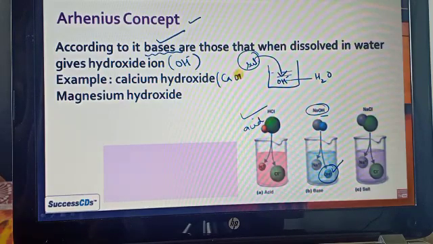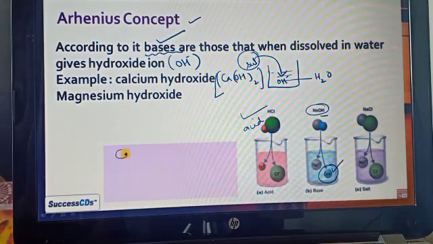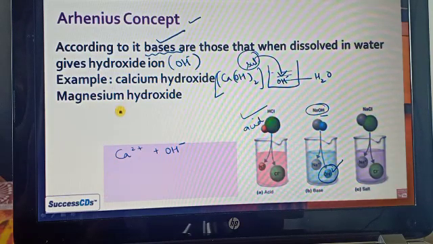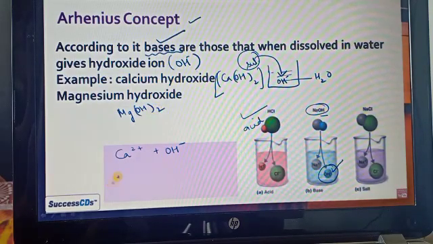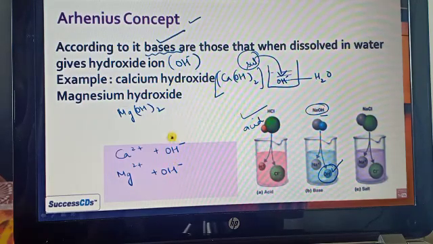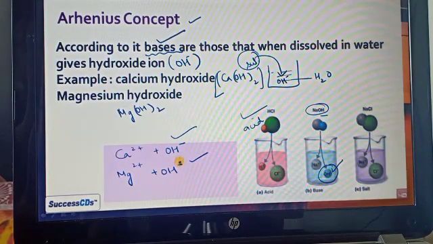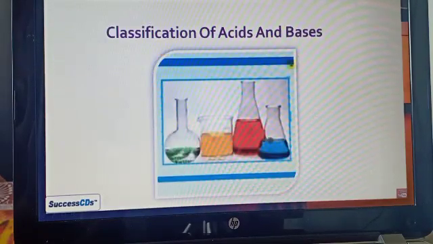Let's see the example, calcium hydroxide, that is Ca(OH)2. If we add it into the water, then it forms Ca plus 2 and the OH minus. So here you can see the OH minus is released, so we consider it as a base. As we see magnesium hydroxide, that is Mg(OH)2, it gives Mg plus 2 and the OH minus. Due to the OH minus being released, we consider it as a base.